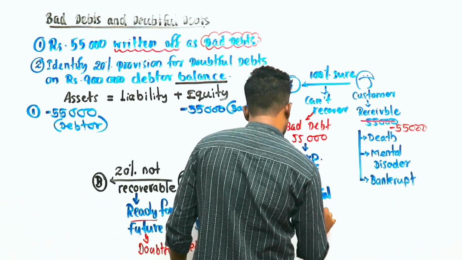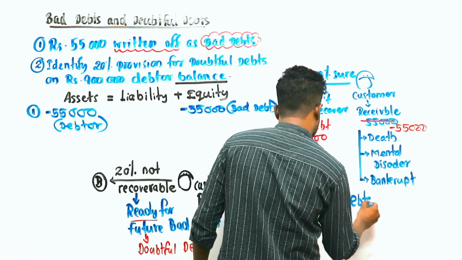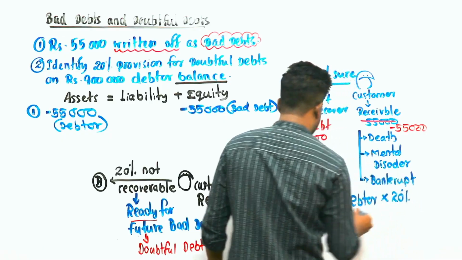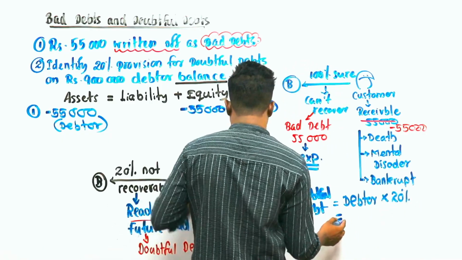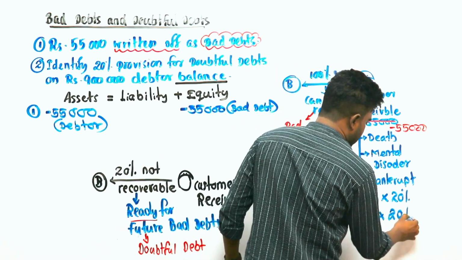Doubtful debt equals debtor balance into the percentage. Then here 20%, always not 20%. Of the debtor balance from 900 receivable, around 20% we have to think cannot recover.